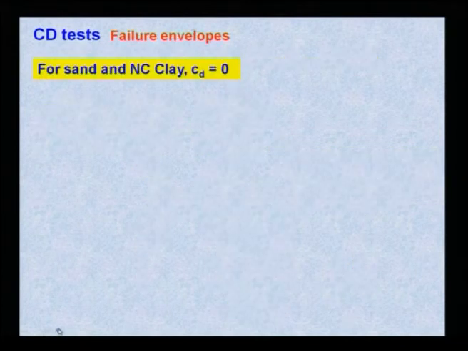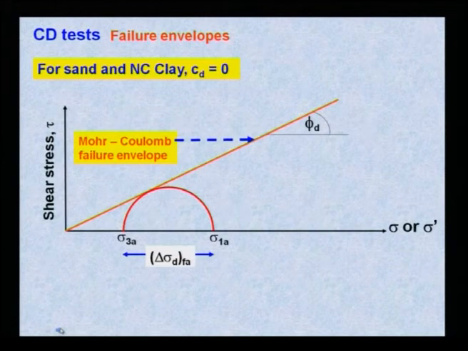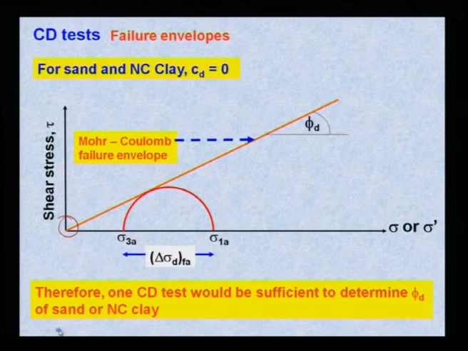How does the failure envelope look in the CD test for sand and normally consolidated clay? Look here. It starts from the origin with phi d, the Mohr-Coulomb failure envelope. One CD test would be sufficient to determine phi d for sand or normally consolidated clay, because u is equal to 0 and Cd is equal to 0 for sand and normally consolidated clay.